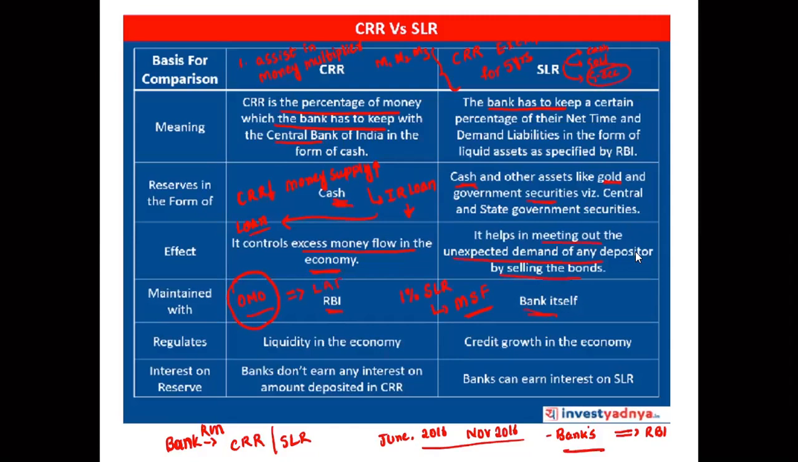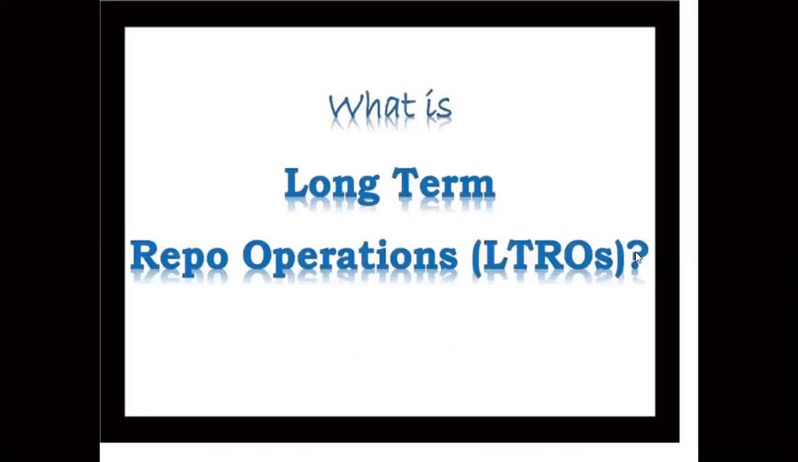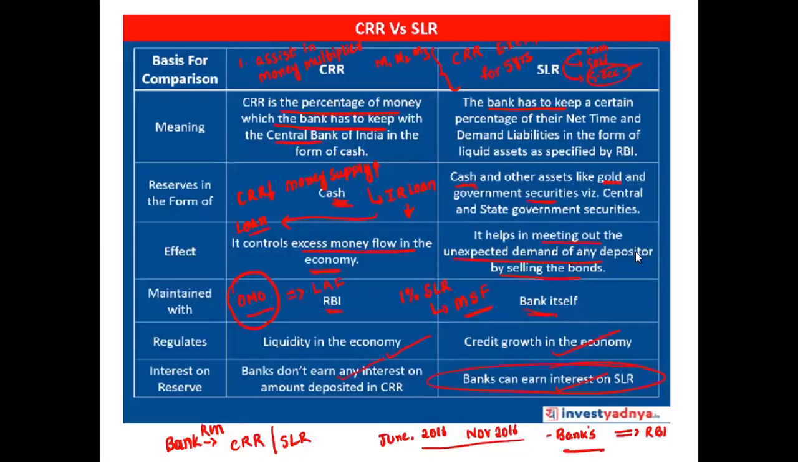So liquidity in the economy, credit growth in the economy, interest: banks do not earn any interest on the amount deposited under CRR. Banks earn interest on the SLR. See here, how? By giving the securities. See what will happen generally. What will happen? Suppose you have a bank.